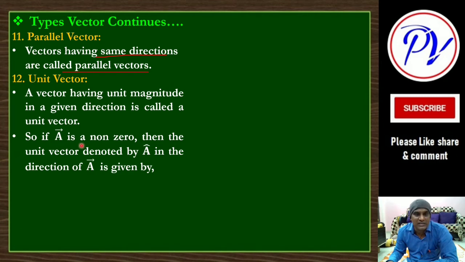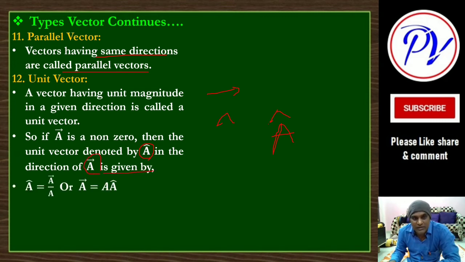Suppose a bar is a non-zero vector. Non-zero means its magnitude is not zero. If magnitude is zero, that becomes a zero vector. It is not a zero vector. It has some magnitude and some direction. Then a unit vector is denoted by a cap. What is the notation? Notation for a unit vector is a cap, not an arrowhead, a cap like this. Okay, a and a cap like this, in the direction of vector a is given by this way.